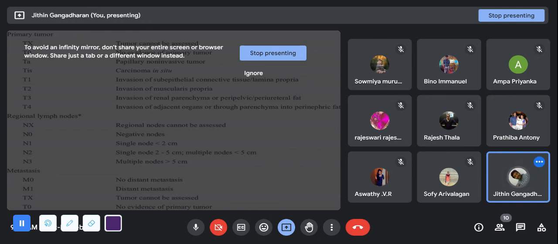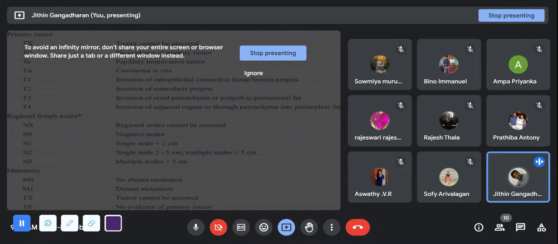Now, TNM, just take a screenshot of this. This is what we were explaining in the case of lung cancers. Just take the screenshot. This question may come. See, TX means the tumor cannot be assessed, and NX means no lymph node can be assessed. M0 means no metastasis. Now T0 means no evidence of a primary tumor. We can't identify any primary tumor. N0 means no nodes are involved. Okay. M0, then there is no metastasis.